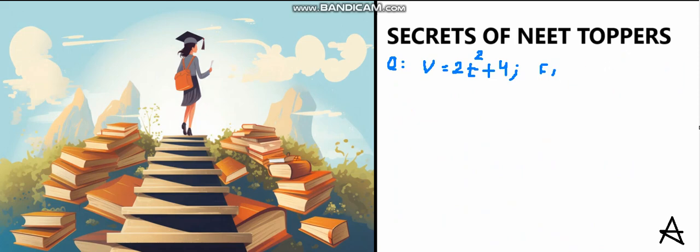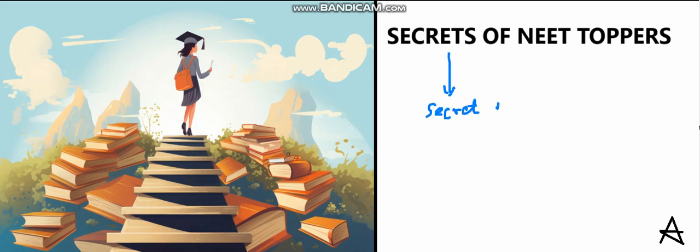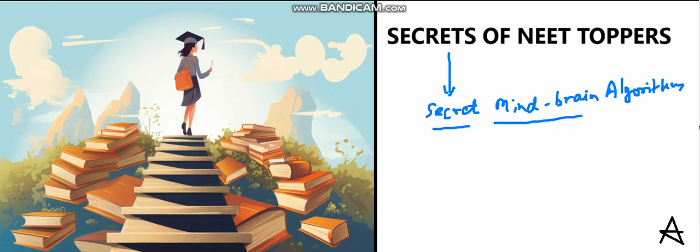So the secrets used by NEET toppers are, you can say, the secret mind brain algorithms. Their mind brain works in a different way which is not known to common students. Now I shall be talking on this mind brain algorithm.